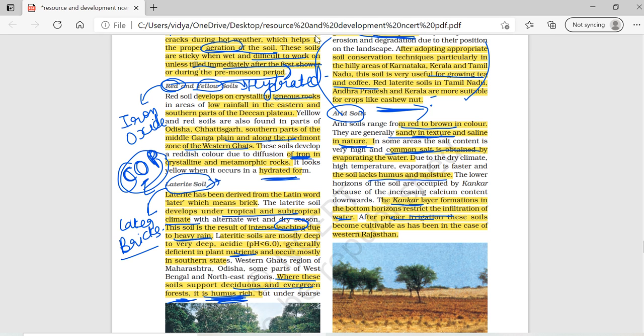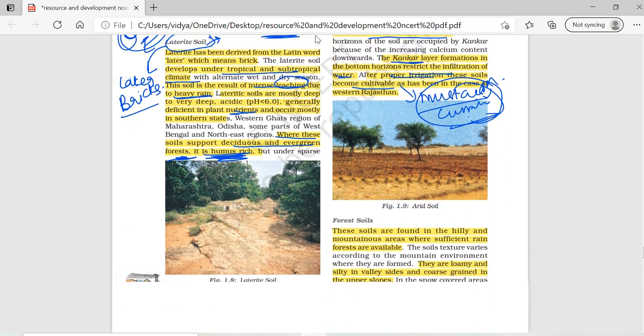After proper irrigation, this soil becomes cultivable, and here in western Rajasthan, you can see mustard. Then after that, you have cumin seeds. All are the types of crops which are grown in the western region.